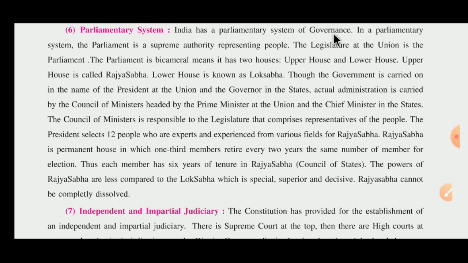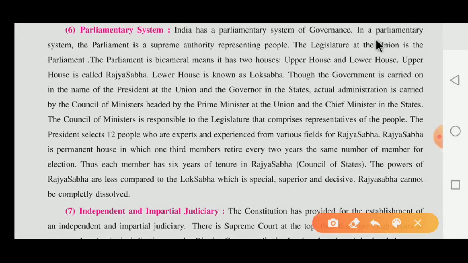In a parliamentary system, the parliament is the supreme authority representing the people, and that's why the legislature at the union is the parliament.